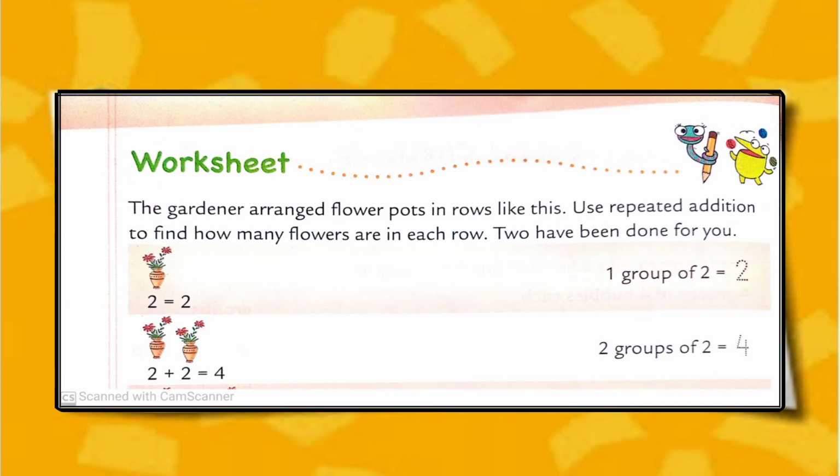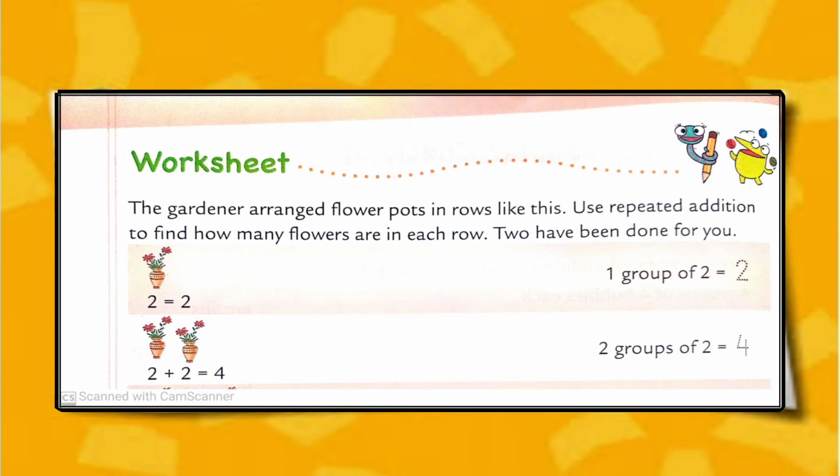After that, we have 2 flower pots, and each flower pot has 2 flowers in it. 2 plus 2, we get 4.